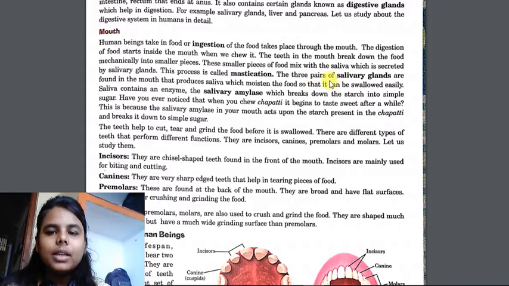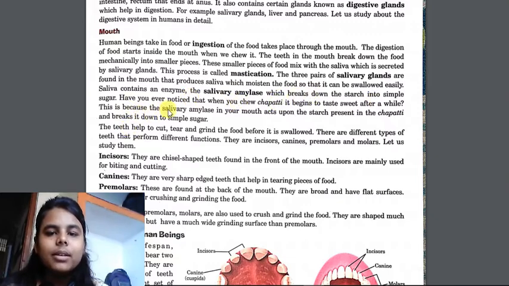3 pairs of salivary glands are found in the mouth that produce saliva. The work of saliva is to moisten the food so that it can be swallowed easily. If the food is not moistened properly, then we may have difficulties in swallowing. So, for making it easy to swallow, the food must be moistened, and this work is done by saliva. In addition to moistening the food, saliva also breaks down starch into simple sugar.